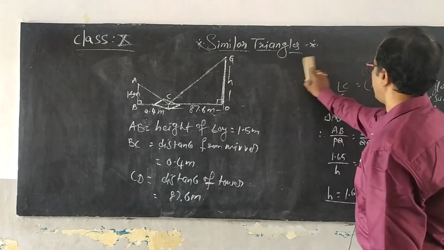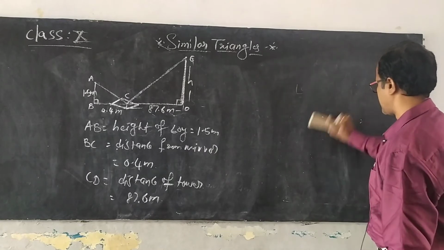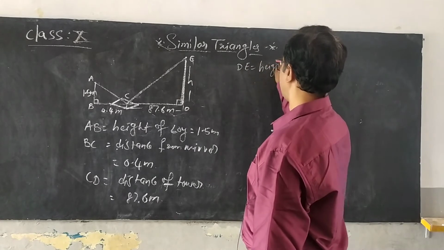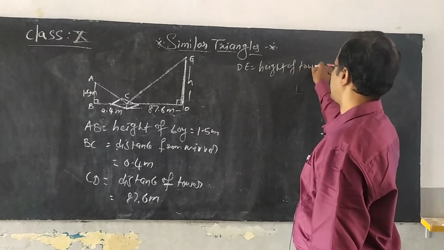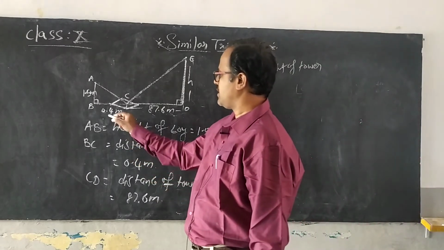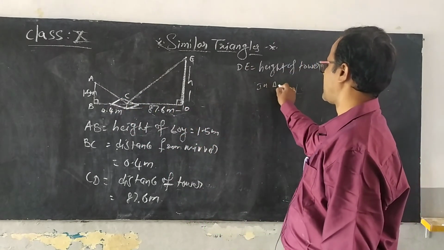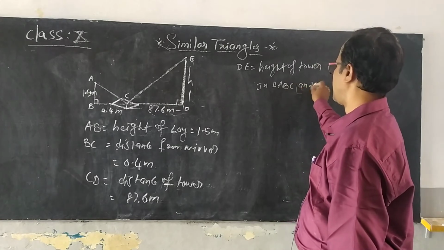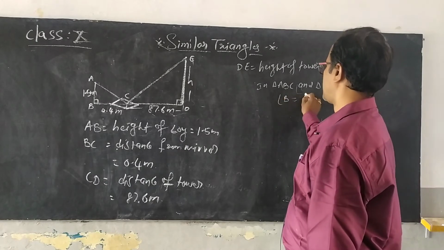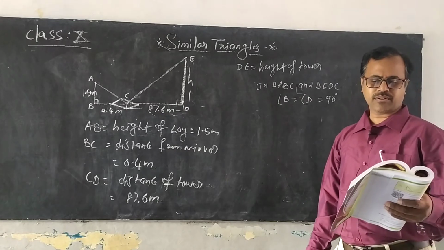What we require is to find the height of the tower, and DE represents the height of the tower. DE is equal to the height of the tower. Is it clear? Now if you observe, the two angles here are equal. So in triangle ABC and triangle EDC, angle B is equal to angle D is equal to 90 degrees. What is the other one we have here?